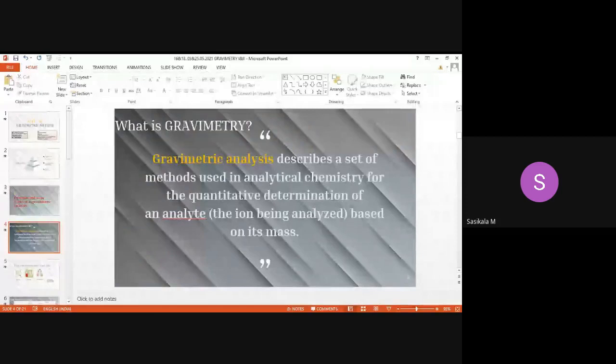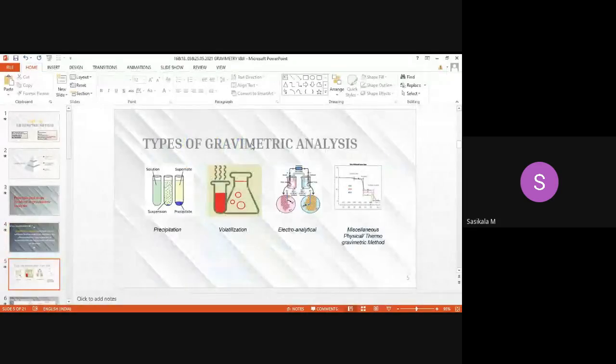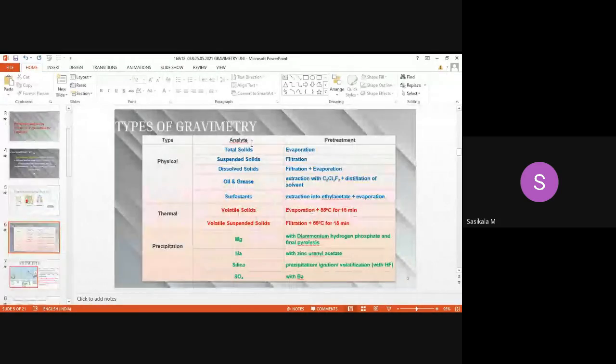That's it. The analyte is in the form of an ion. Why is it in ionic form? Only then can it be precipitated with the opposite ion. If it is a cation, an anion will precipitate that cation, so it is ionic in nature. And we have now discussed the types of gravimetry. Now let's move on to some examples of different types of gravimetry.